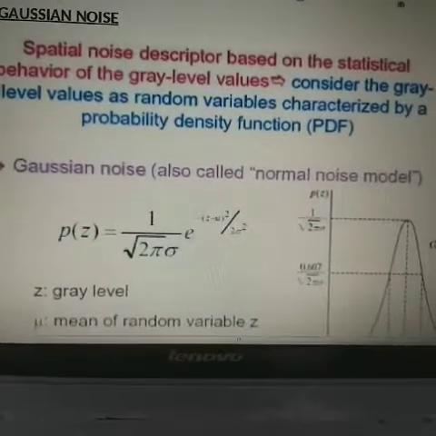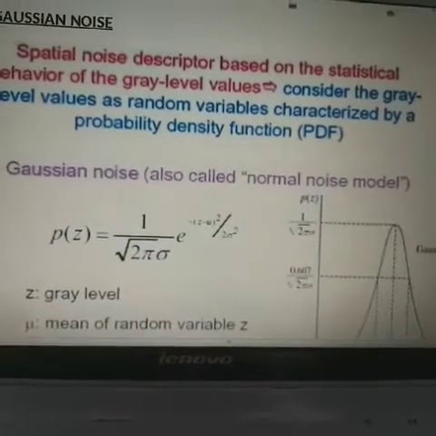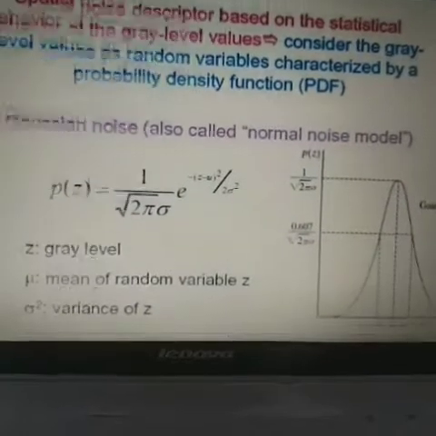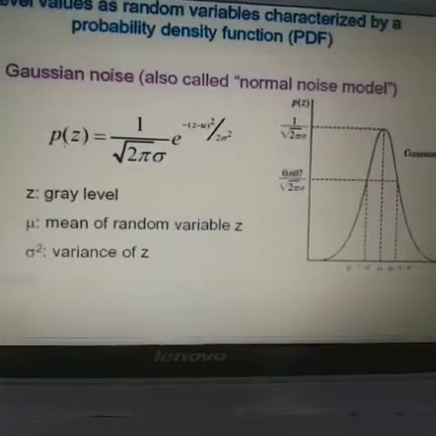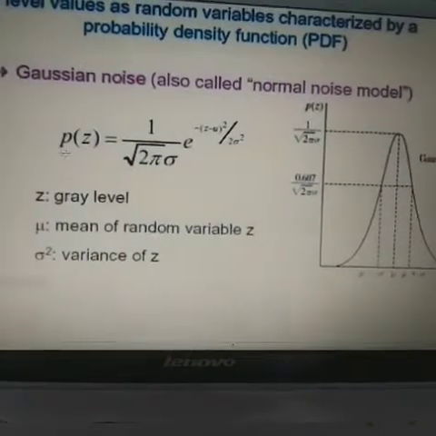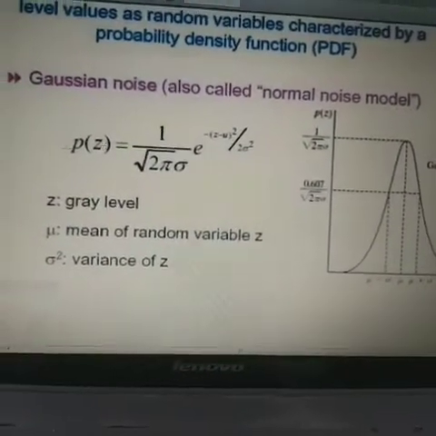In the case of Gaussian noise, which is also known as the normal noise model, the probability density function is represented by P(z). Clear?